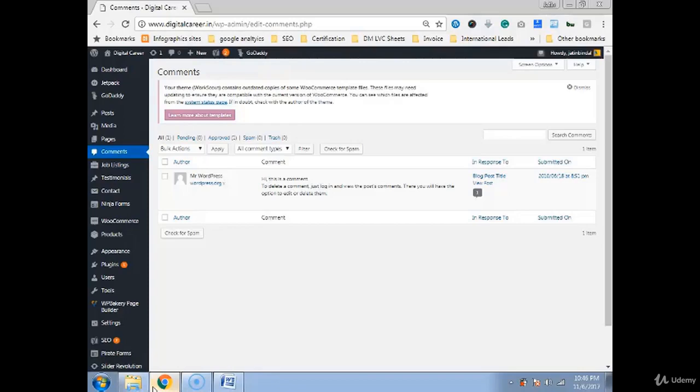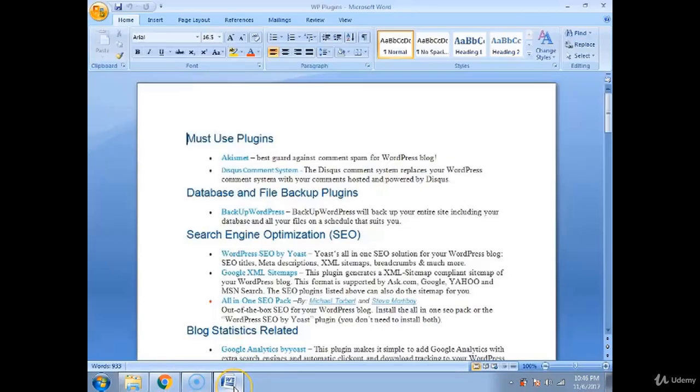For example, somebody is spamming, putting vague comments with their links and everything, and that person is doing it continuously. That is known as spamming. You do not want the same person to keep on commenting his own links or doing rubbish things on your blog. Although it's in your hand to approve it or not, if you're getting 1,000 comments in a day from the same robots, you want to avoid that, and you can do it with the help of plugins.